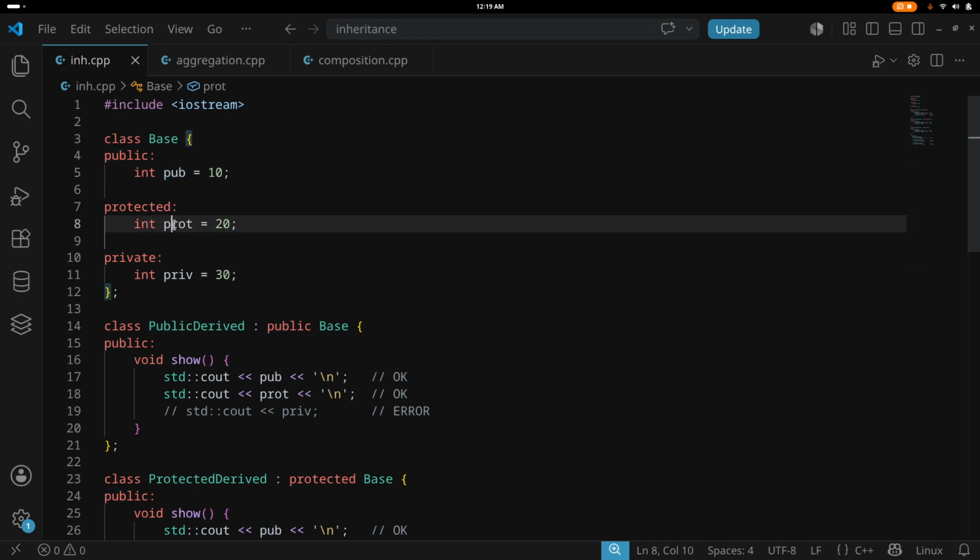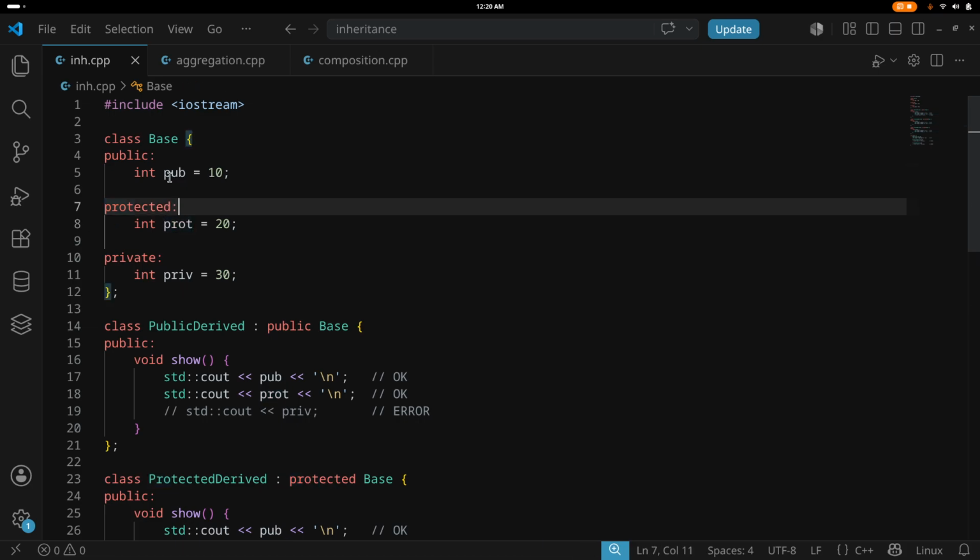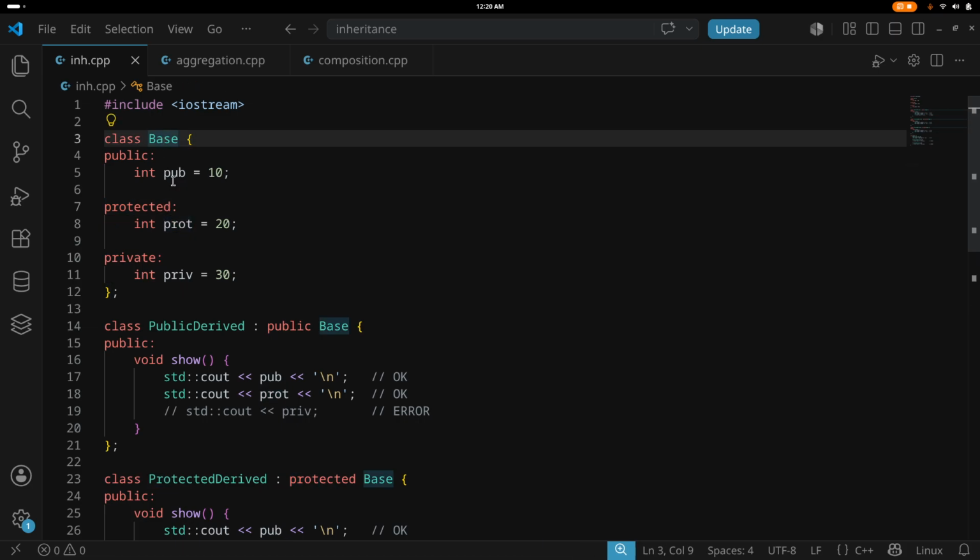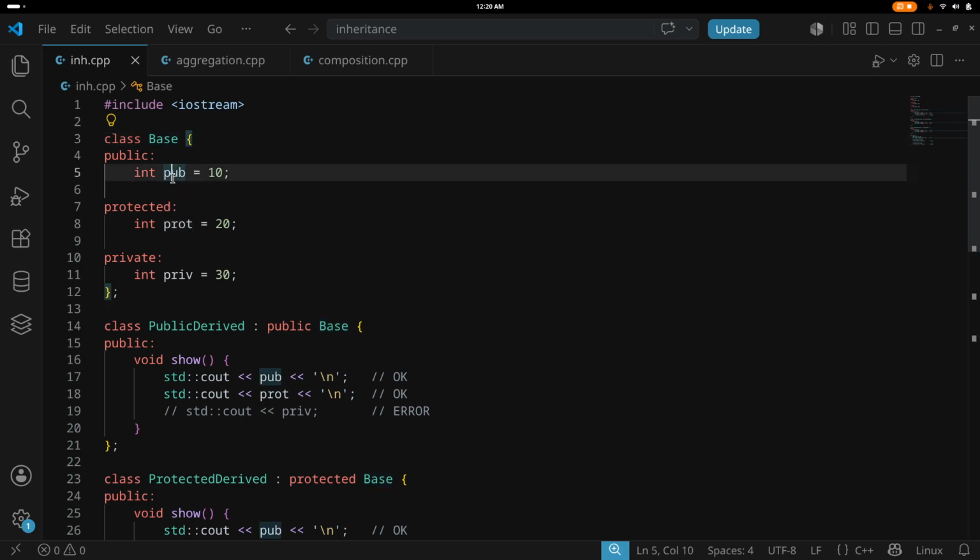Then you have protected. This value will be available only to the child class and to the class which has it, not to the outer world. The base class can access all the values in its class methods, but the outside world can access only public.